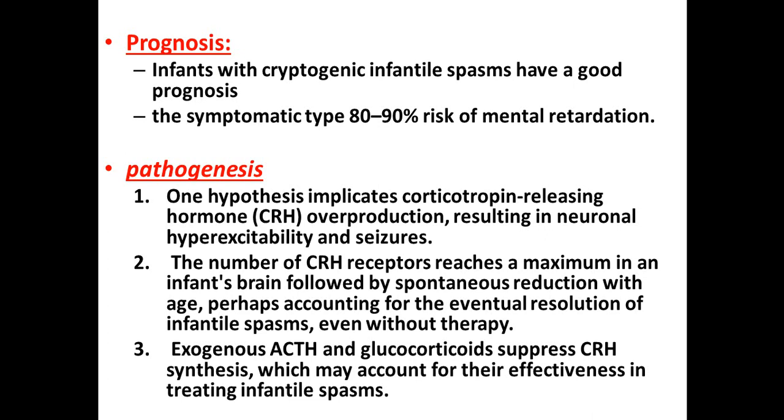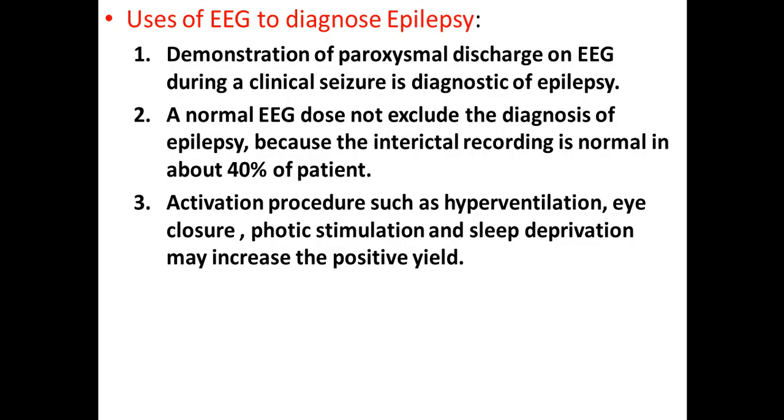So the treatment here is by giving exogenous ACTH and glucocorticoid. This will suppress the corticotropin releasing hormone synthesis, and this may account for their effectiveness in treating infantile spasm. This video will show the infantile spasm.